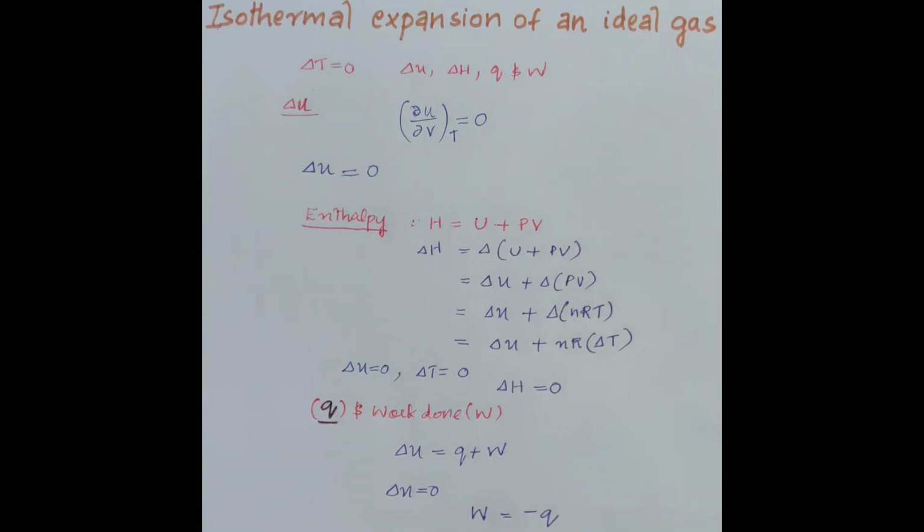So, for the isothermal expansion of an ideal gas, we have calculated the value of delta U, delta H, Q and work done.